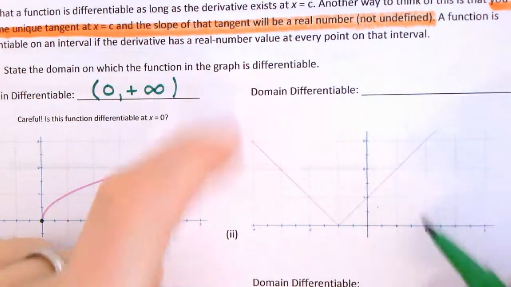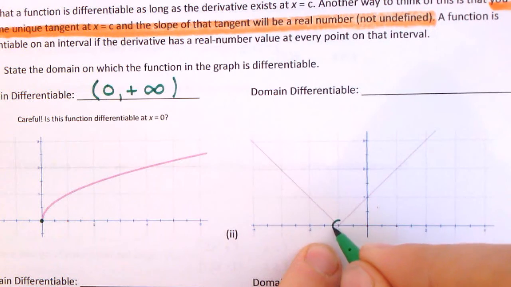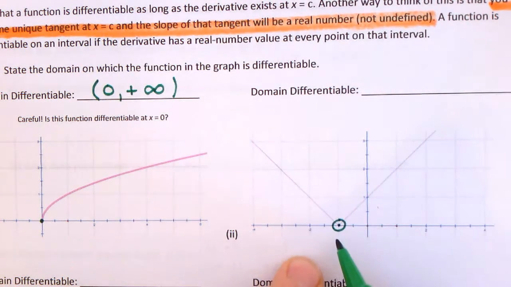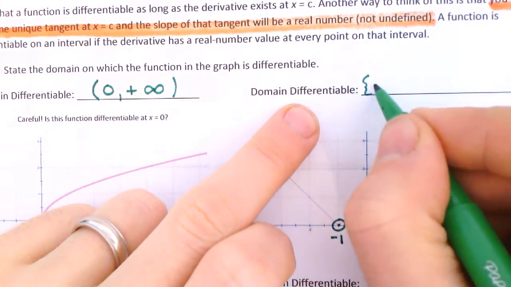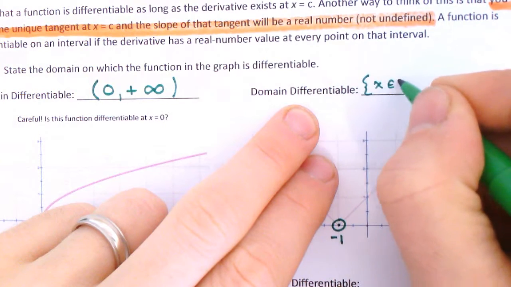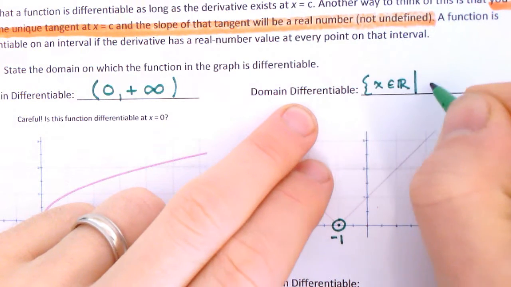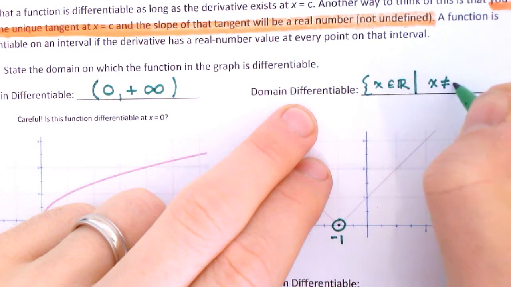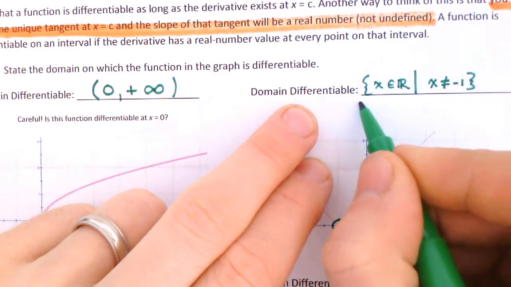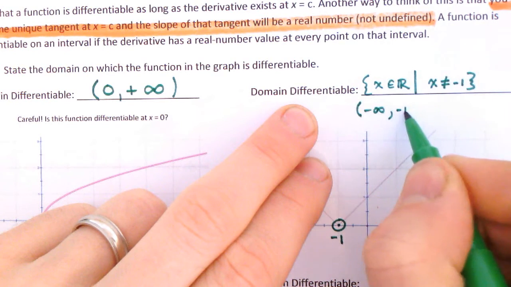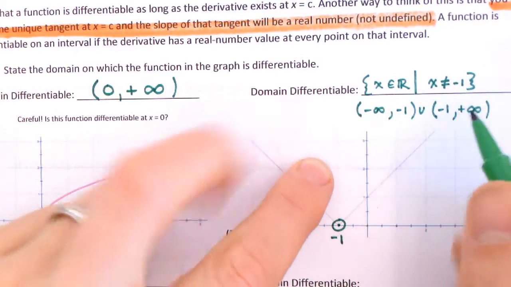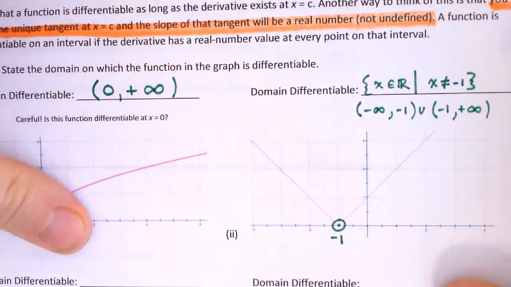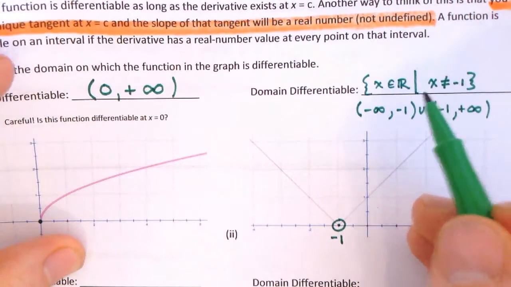When you come to the next one, the absolute value function, it's differentiable everywhere except for at the cusp, which happens here at -1. Therefore, I think the easiest way to write this would be to say that the domain on which it's differentiable is all real numbers except x cannot be equal to -1. If you wrote it this way, that's fine too, but I think the first one's a little easier to think about. I'm going to use that kind of notation, the set notation, on the next example.